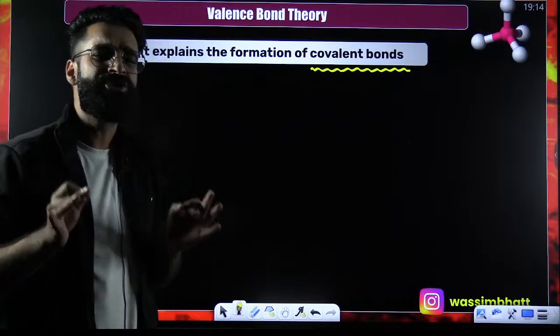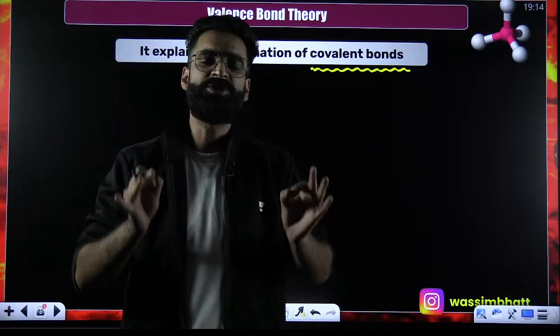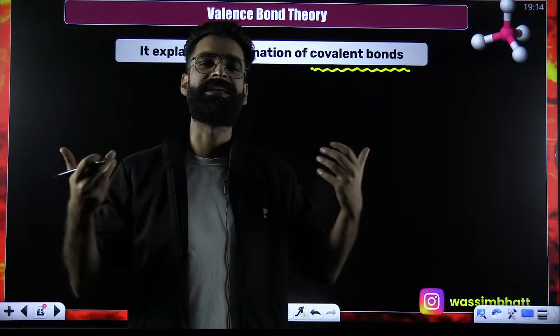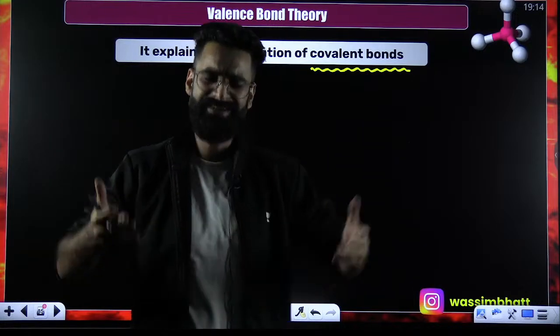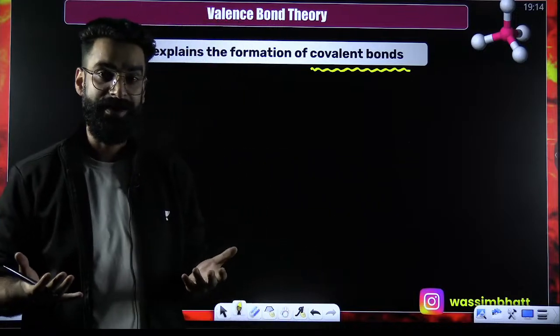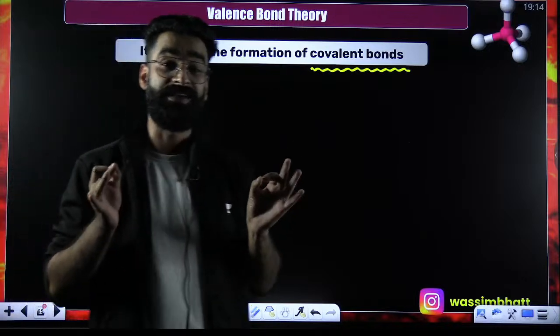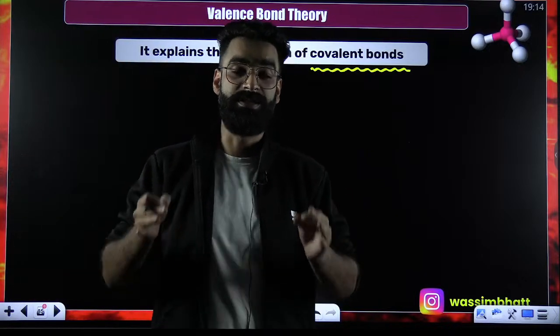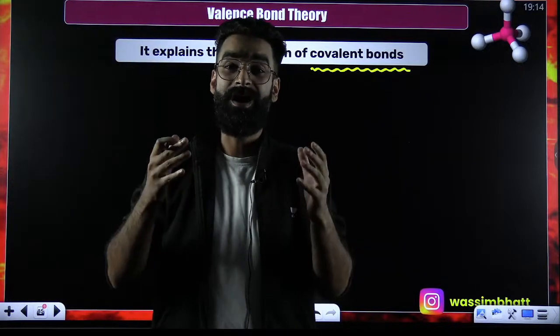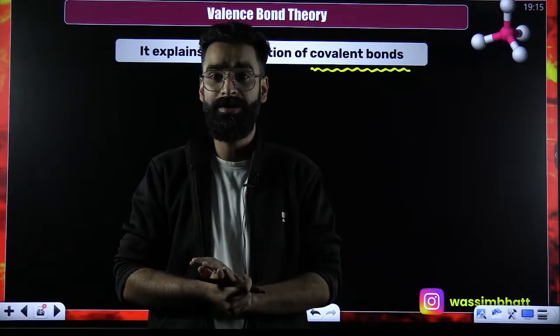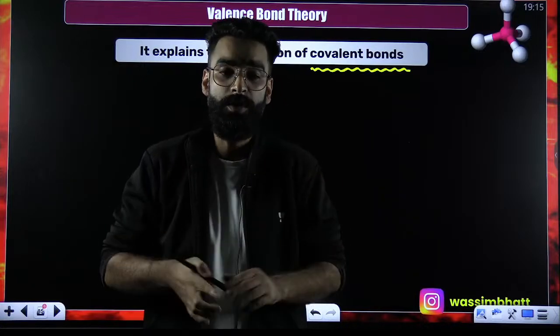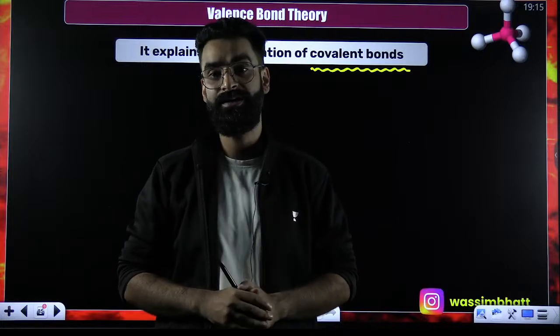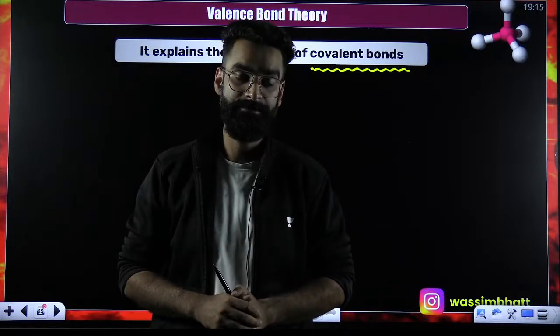Till now, you only know one thing. In the covalent bond, there is mutual sharing of electrons. That's something all of you would be knowing, right? But this theory is going to give us the actual definition, the actual meaning of the covalent bond. This theory is going to let us know how a covalent bond actually gets formed.